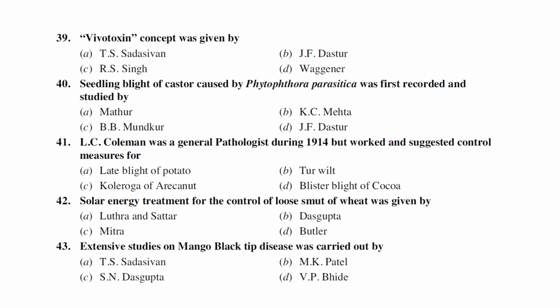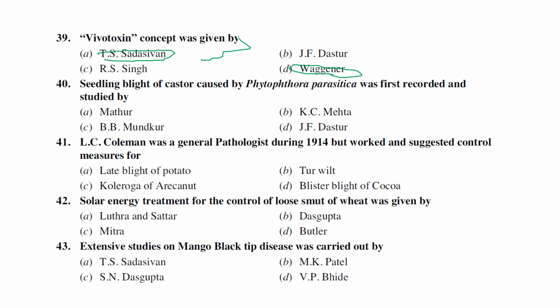Vivotoxin. The concept of vivotoxin was actually given by T.S. Sadasivan. The term vivotoxin was coined by Diamond and Wagner in 1953. That term, but the concept was given by T.S. Sadasivan. It's a very important one. So the next one is the seedling blight.